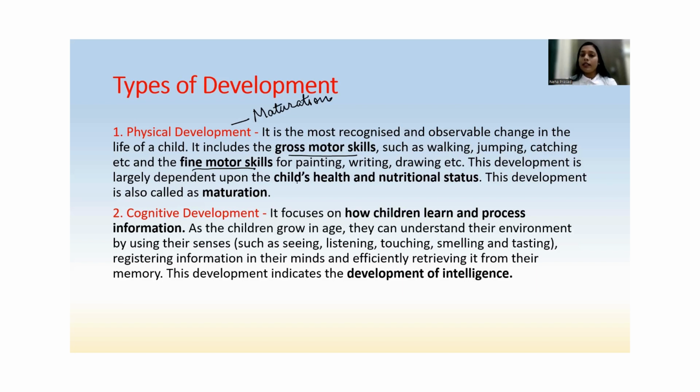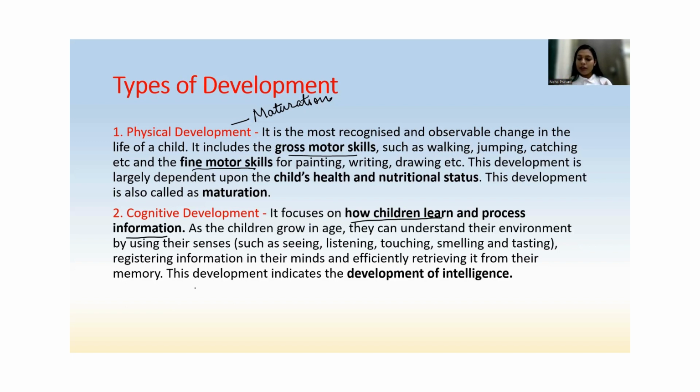Now next is cognitive development. Basically cognitivism. Cognitive means what? It is related to mind, how we perceive, how we solve a problem, how we make decisions. So it is basically related to our mind. What is written? It focuses on how children learn and process information. How children learn. Now how do children learn, how do they process information? How do they do it? They do it with the help of their senses, by seeing, by listening, by touching, by smelling, and by tasting.